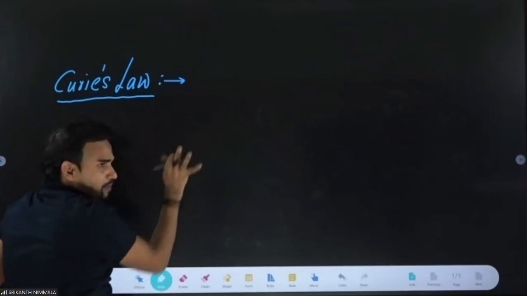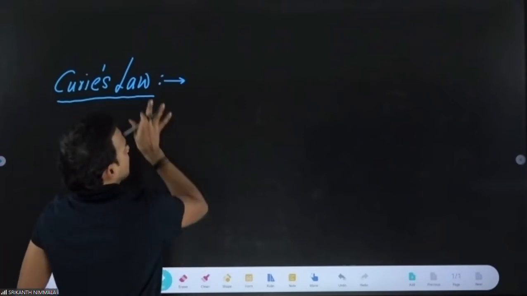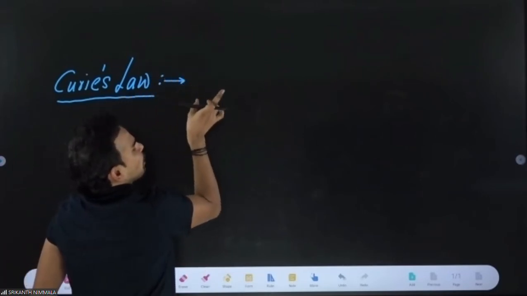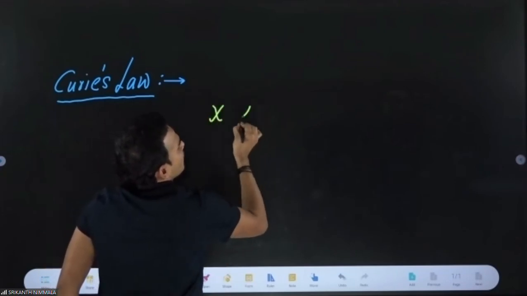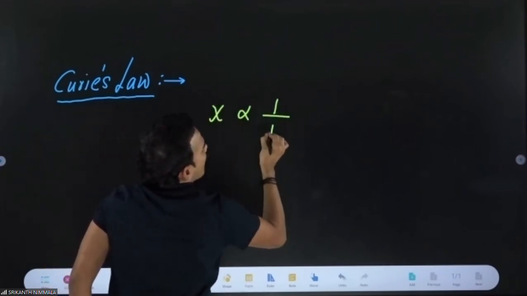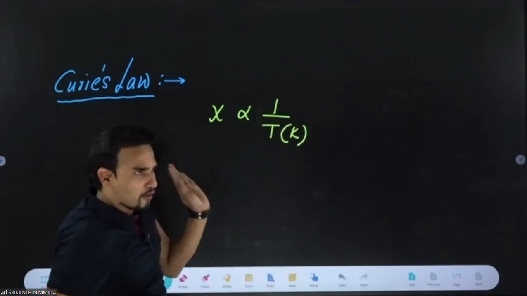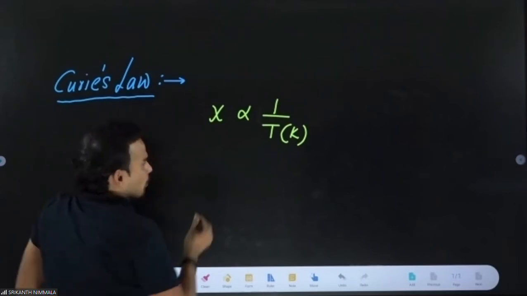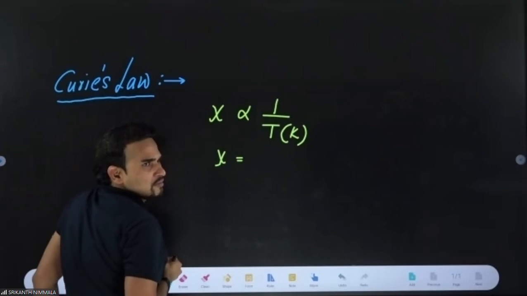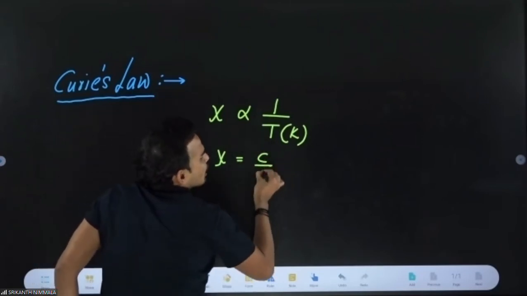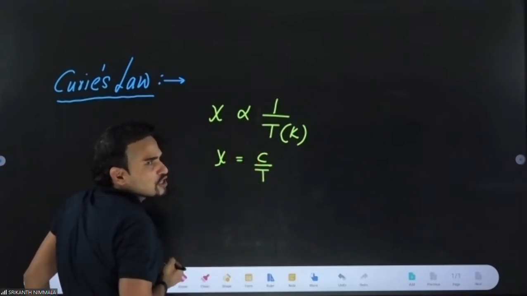Now understand how we'll be talking about this. Small numericals can also be asked. So Curie's law is applicable only for paramagnetic material. Xi of a paramagnetic material is inversely proportional to absolute temperature, that is, temperature must be in Kelvin. Be focused. When you remove proportionality, you get one constant, and that constant is Curie's constant.